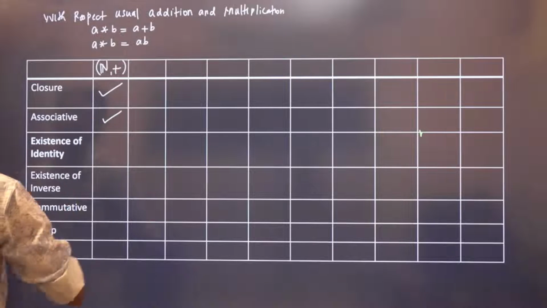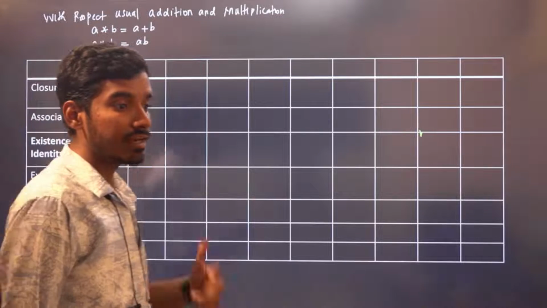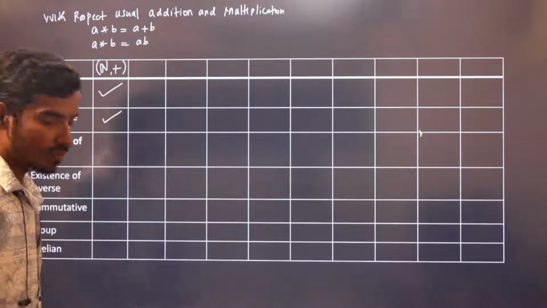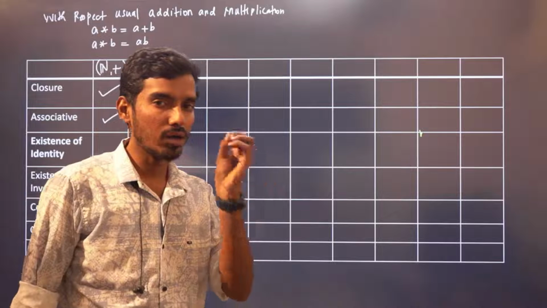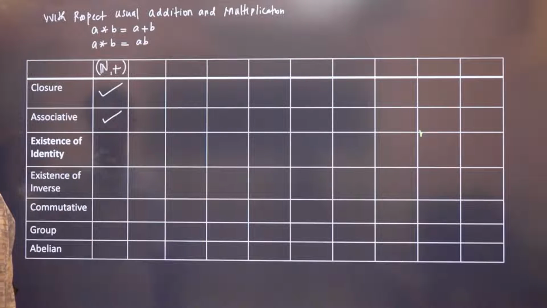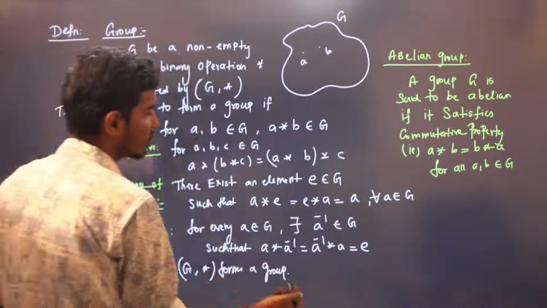It will be associative. Now, is there an identity element? You should find an identity element E such that for all A, A plus E has to be equal to A, right? So usually let us consider this set.